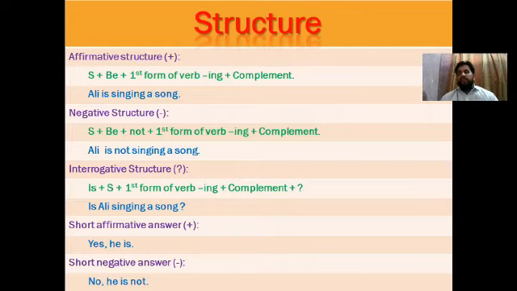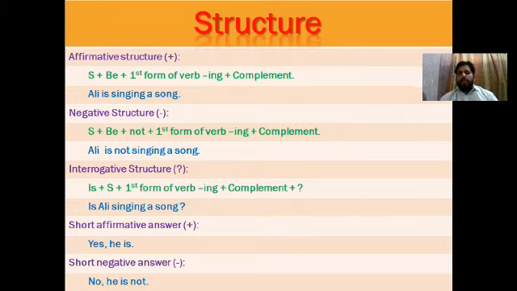In the interrogative structure, we change the place of be and subject. We bring the be to the start of the sentence and the subject goes back. Then the same sentence is copied: first be, then subject, then first form of verb with ing plus complement. Before, we said Ali is singing a song, Ali is. Now we will say, is Ali. The rest of the sentence is the same. Is Ali singing a song?